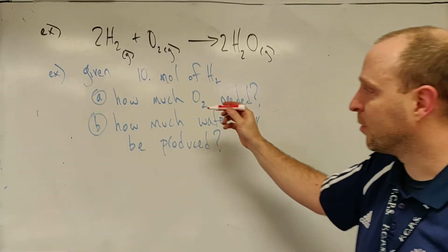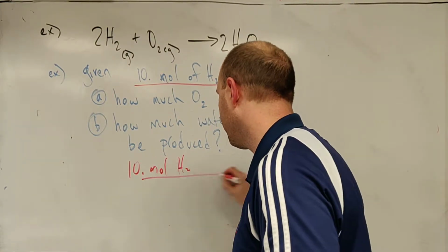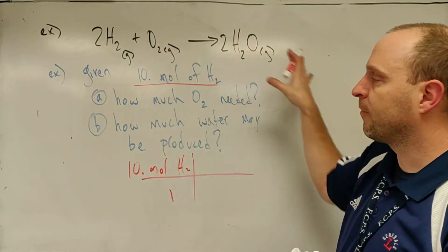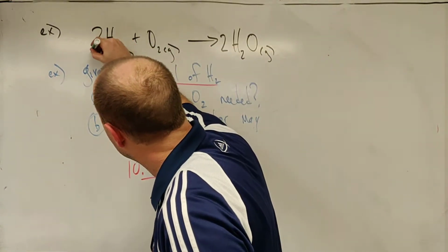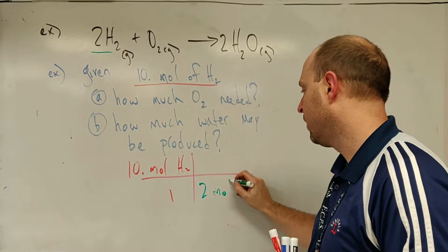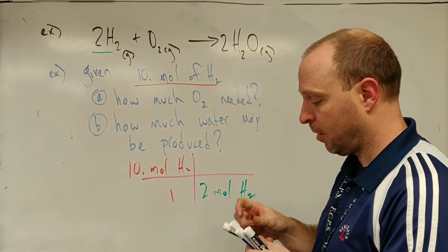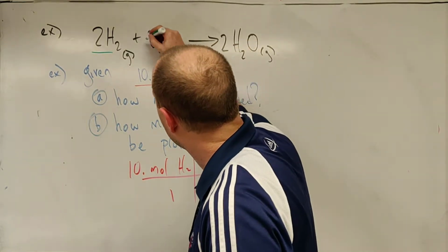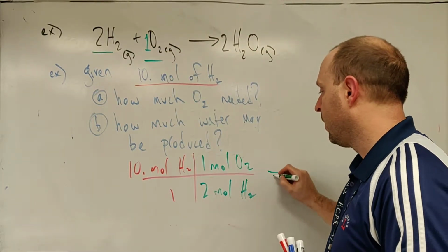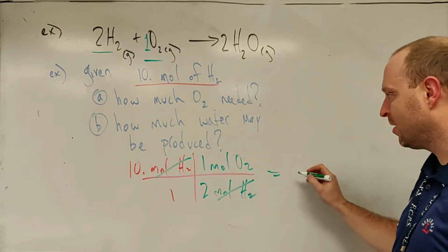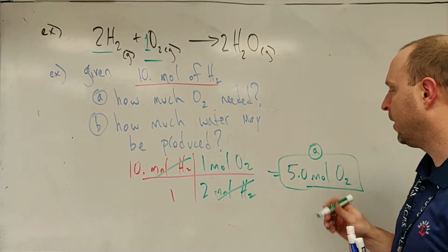And that process says start with what's given, 10 moles of hydrogen. So in this case, we have 10 moles of hydrogen, all right? Everything after the first box is supposed to come from the balanced chemical equation. So I look at the equation, and right here, we have 2 with our hydrogen. So we have 2 moles of hydrogen, right? And what do I want to know about? I want to know about the oxygen. So again, from our balanced chemical equation, we have 1 mole of oxygen. The moles of hydrogen cancel out. You have moles of oxygen. Takes 5 moles of oxygen, okay? And that's our part A in this problem.